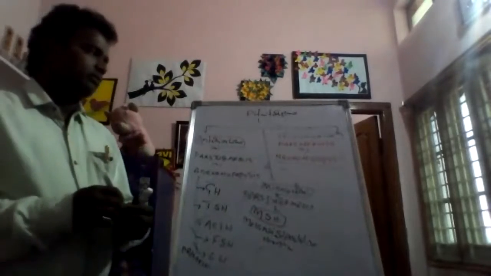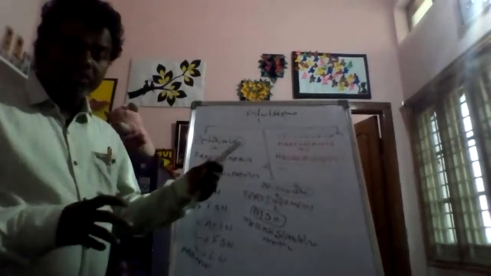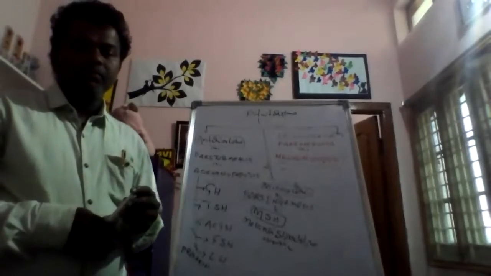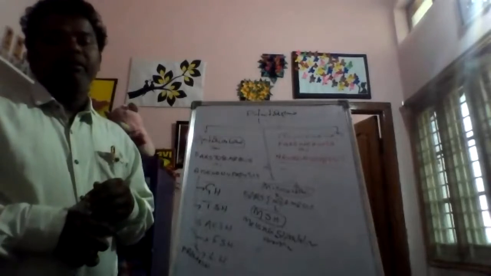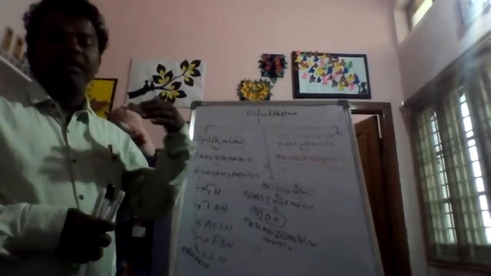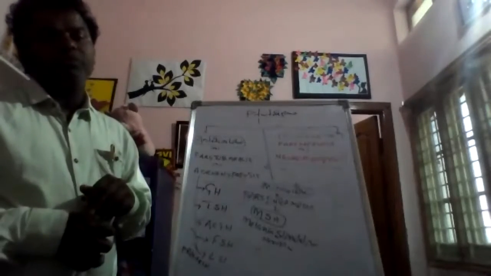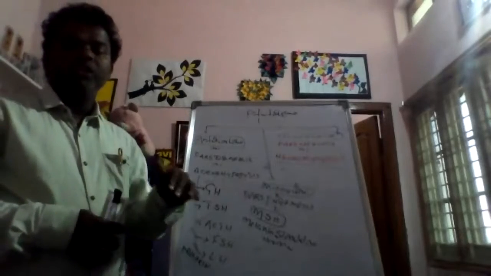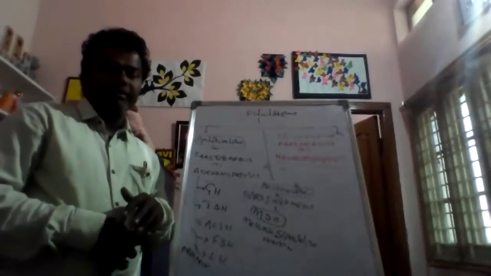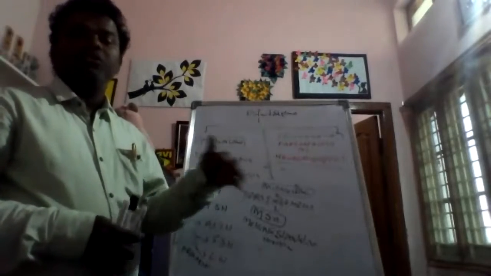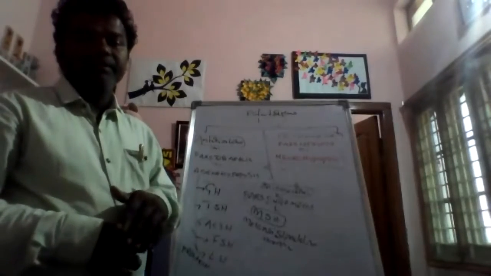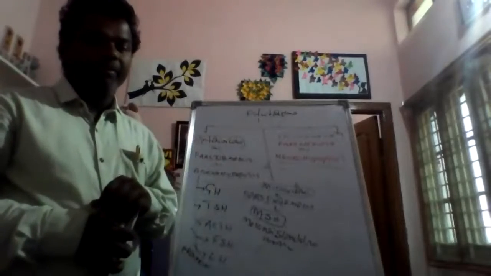Next, the neurohypophysis, pars nervosa, or posterior lobe hormones are not true hormones. These hormones are secreted from the supraoptic centers of the hypothalamus and only stored in the posterior lobe. Whenever we require them, they are released from the posterior lobe, but not secreted there. That is a very important point.